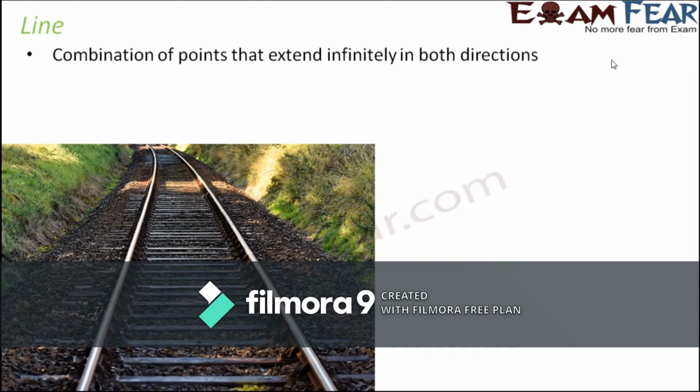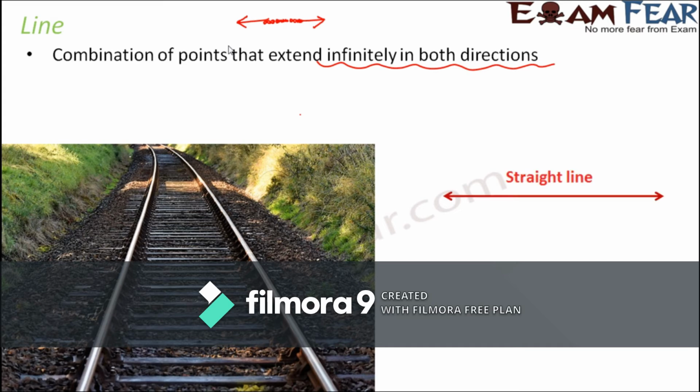A line is a combination of points that extend indefinitely in both directions. So it will tend to continue infinitely in both directions. This is important about line. It is nothing but a lot of points put together one after another such that it extends in both directions infinitely. So that's a line. When you think of a line, you can think of the railway track. It extends infinitely. We do not know till where it extends. So that's an example of a line.